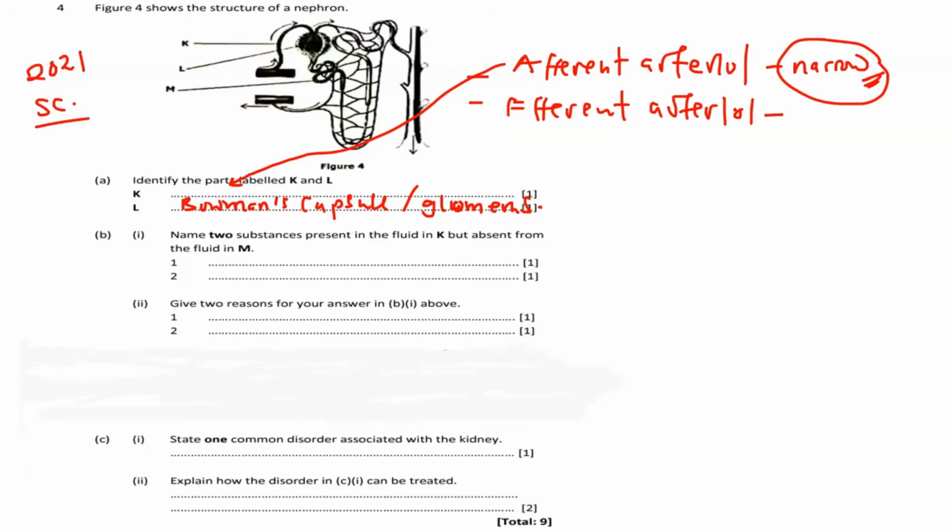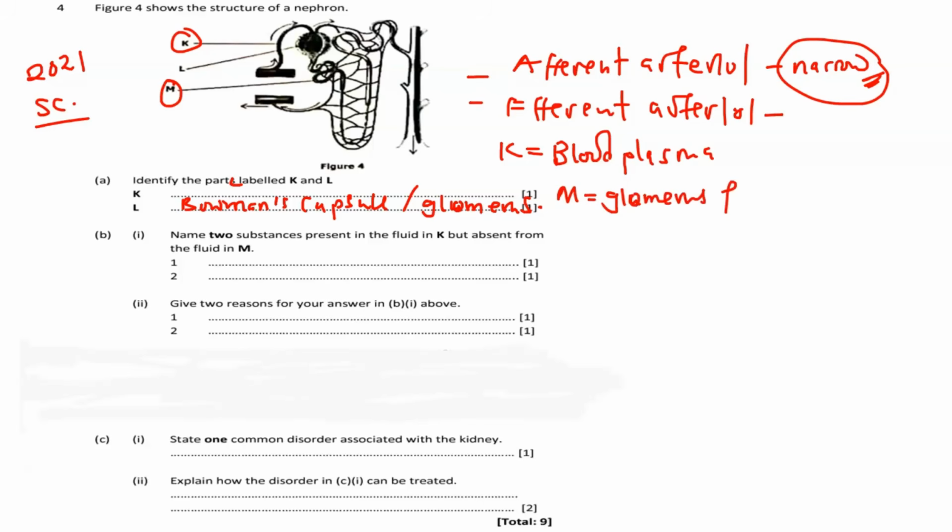Then name the 2 substances present in the fluid K but absent from the fluid M. Fluid K is the one that is entering here. Now we need to identify what these fluids are. The fluid K is blood, or blood plasma, because it is the blood that is going in. Then of course M is the glomerular filtrate.